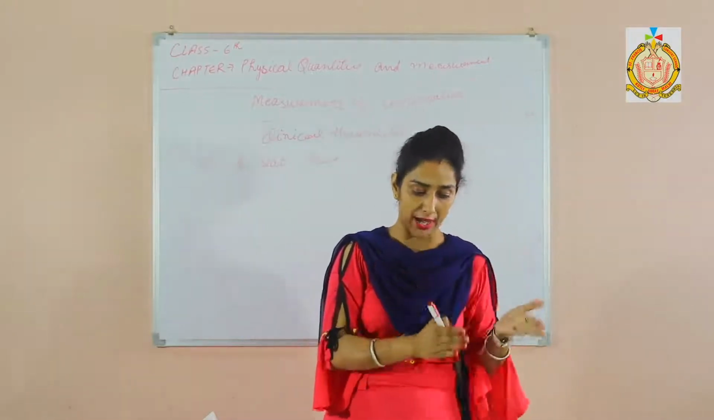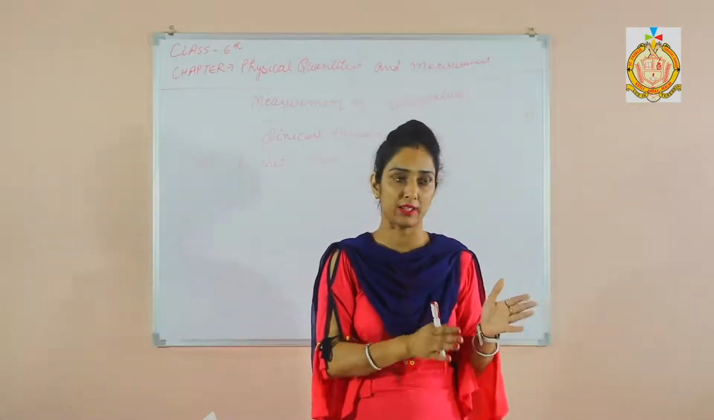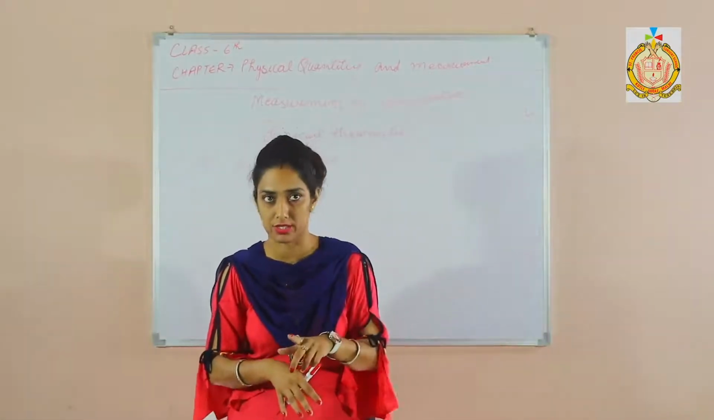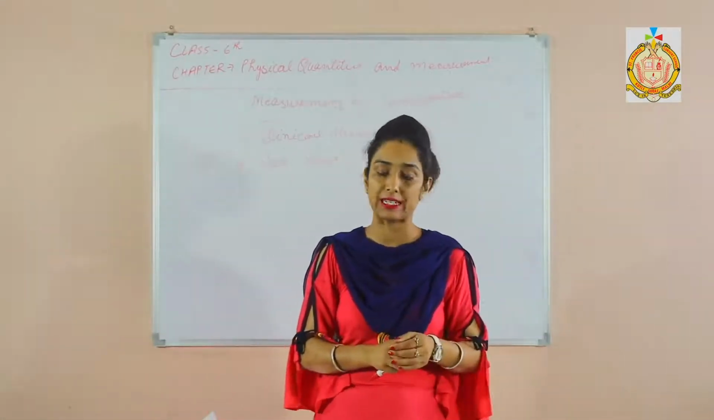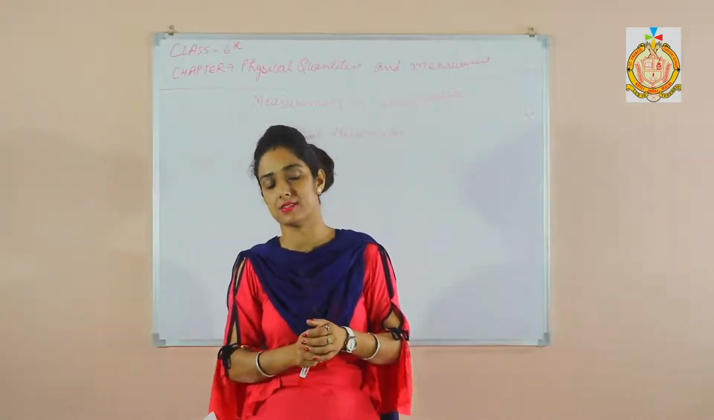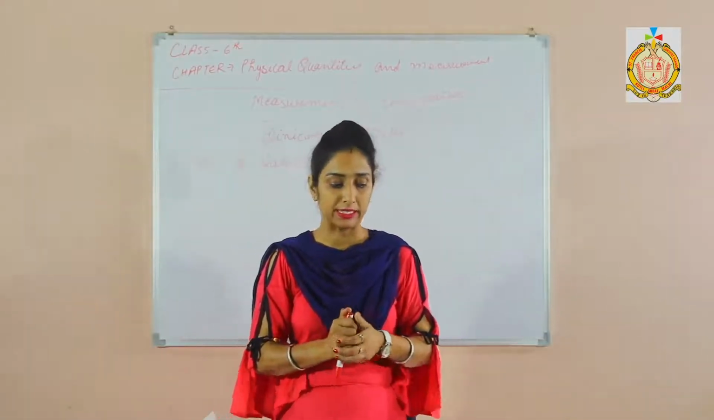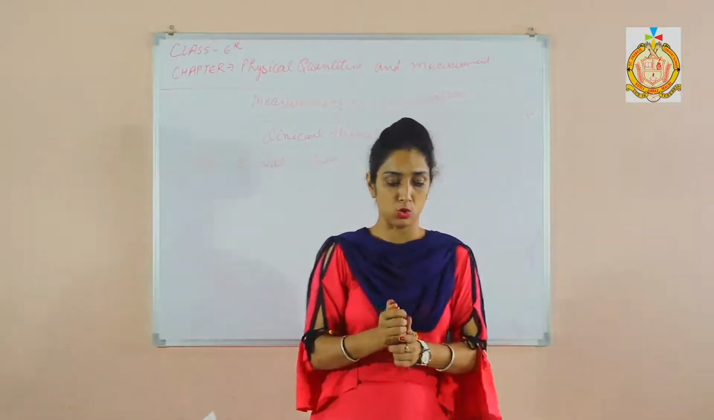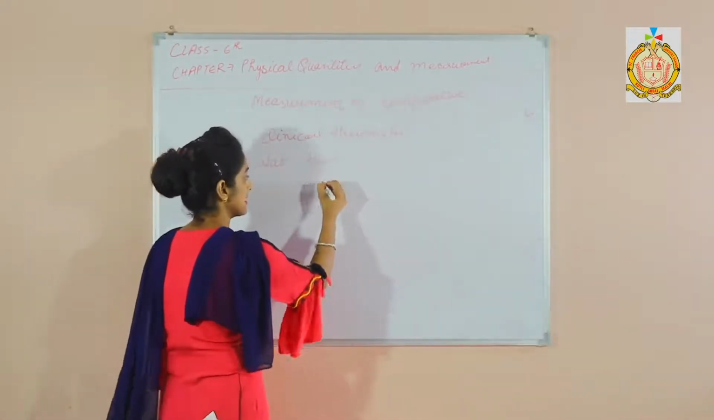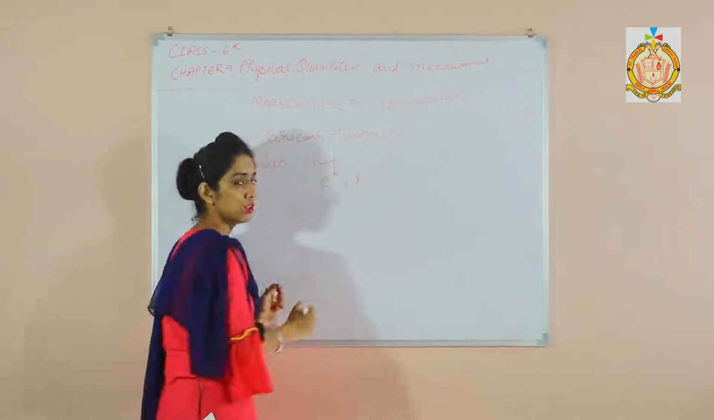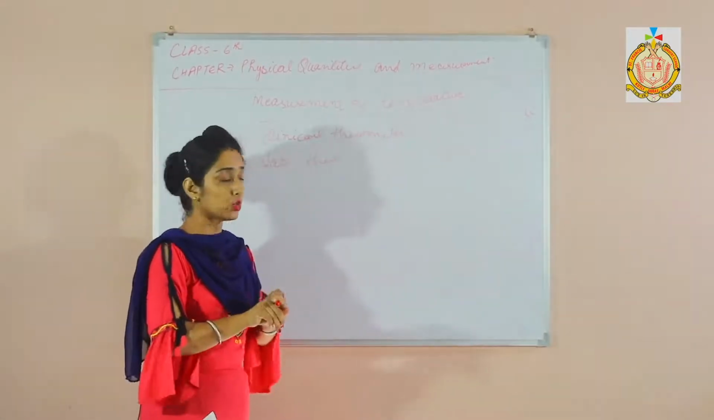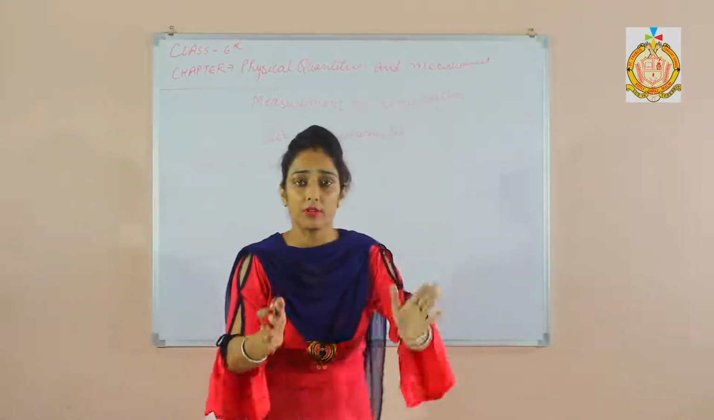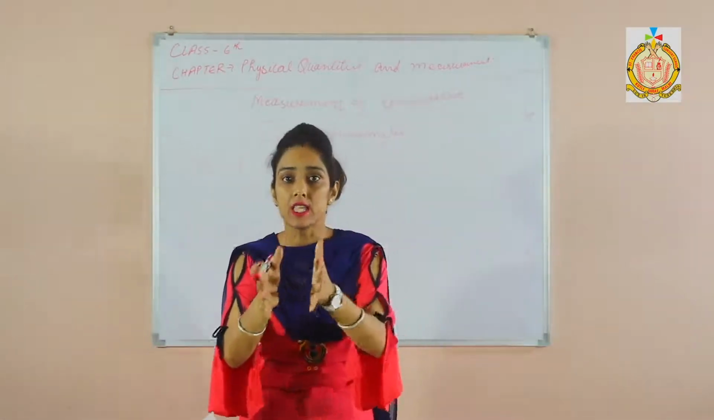The clinical thermometer range is 35 degrees Celsius to 42 degrees Celsius, and the laboratory thermometer range is -10 degrees Celsius to 110 degrees Celsius, right? So we can use Celsius and Fahrenheit for measuring. We use these two, clinical thermometer and laboratory thermometer, to measure the temperature.